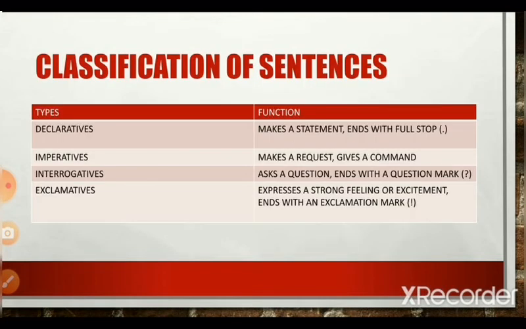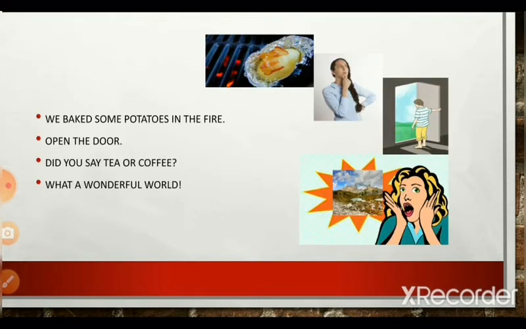Now, exclamative sentences, as you all may know, express a strong feeling of excitement and end with an exclamation mark. An example would be, what a wonderful world. What a wonderful world ends with an exclamation mark and it denotes a strong feeling or expression.